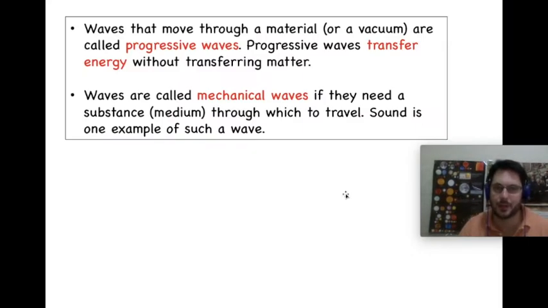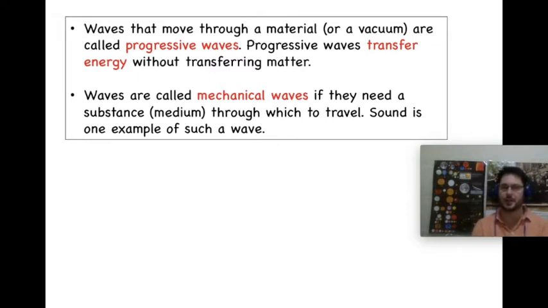Waves can be mechanical waves if they need a substance medium through which to travel. So this would be the normal situation when we're talking about particles which are vibrating or oscillating. The very word particle means that there needs to be something to propagate the wave. Sound is an example of such a wave. So like we said in the beginning of the video, why study waves? We need to understand light, but we also need to understand other phenomena such as sound. Things we can't see, but it's very important that we understand them. So by studying waves, we can picture how things like sound might travel.